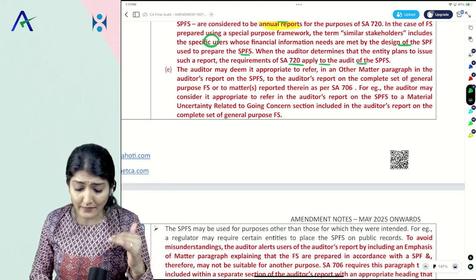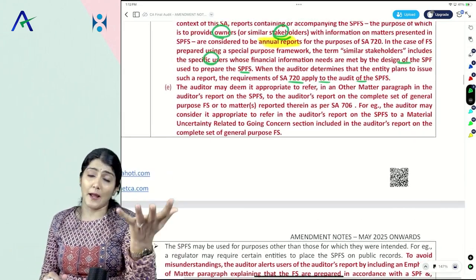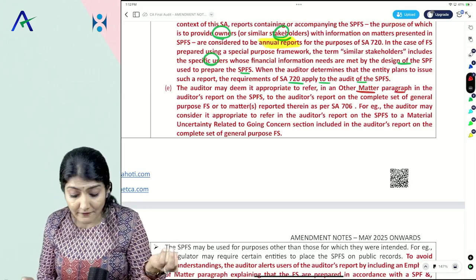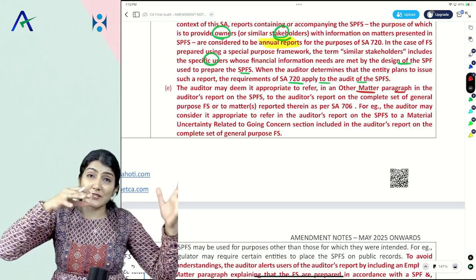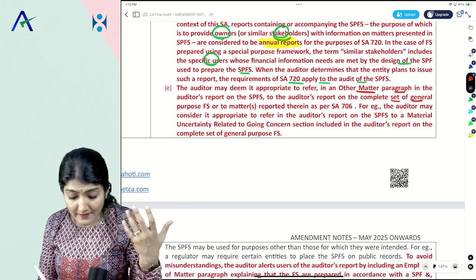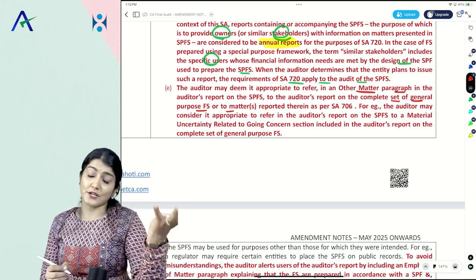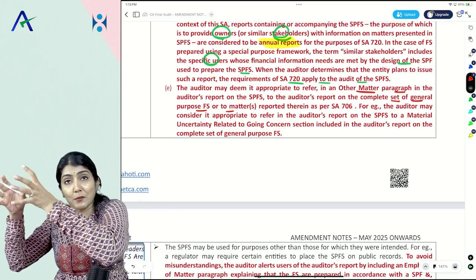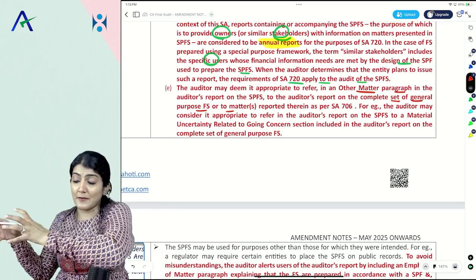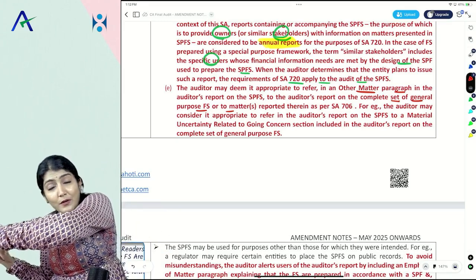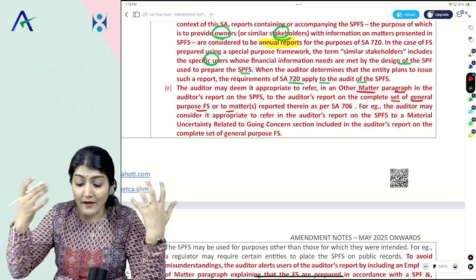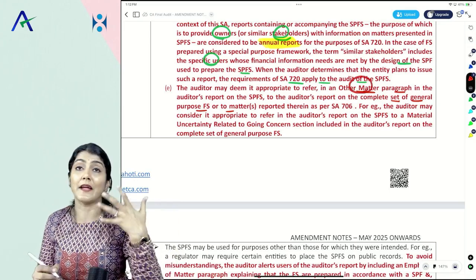Okay. Then the auditor may deem it appropriate, so may, to refer in an other matter paragraph in the auditor's report on the special purpose financial statements to the audit report on the complete set of the general purpose financial statements. So any matter which is there in the audit report of the general purpose financial statements, that matter the auditor wants to refer to in the audit report of the special purpose financial statements, that can be done in the other matter paragraph.